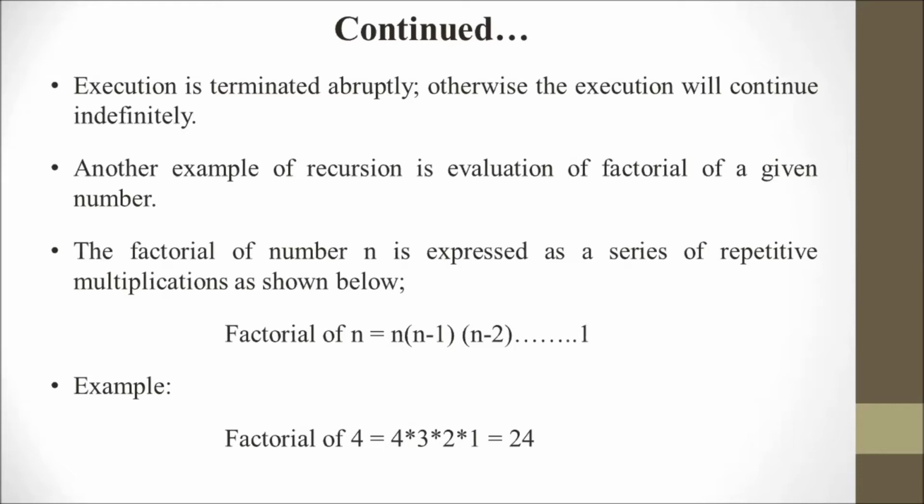Another example of recursion is the evaluation of the factorial of a given number. The factorial of a number n is expressed as a series of repetitive multiplication as shown below.